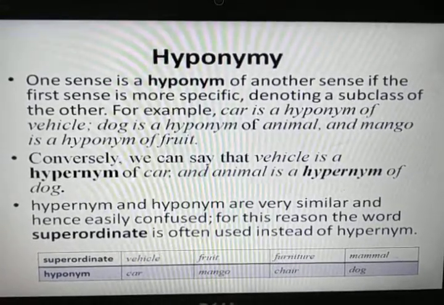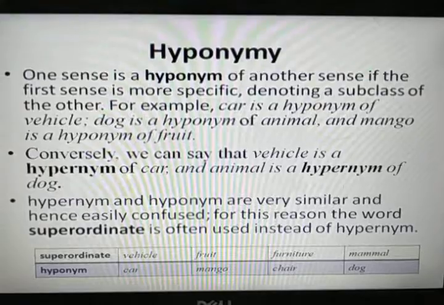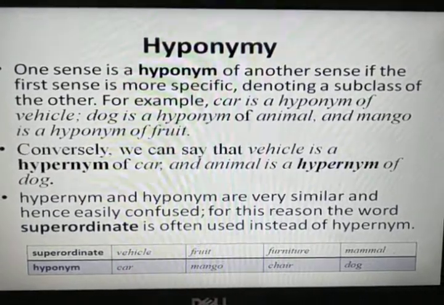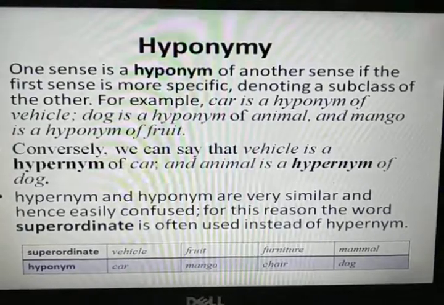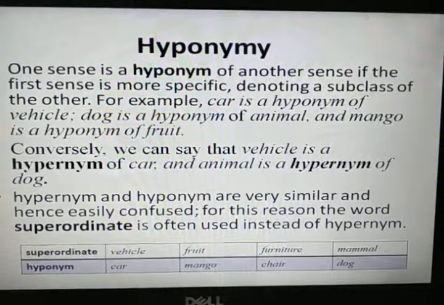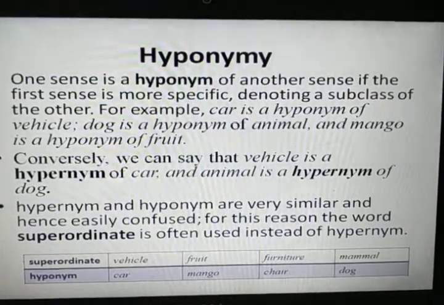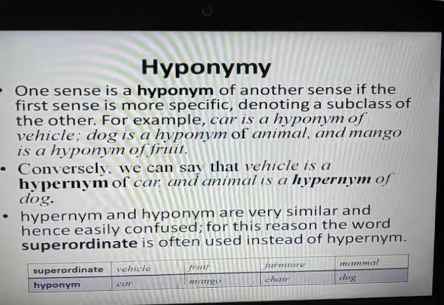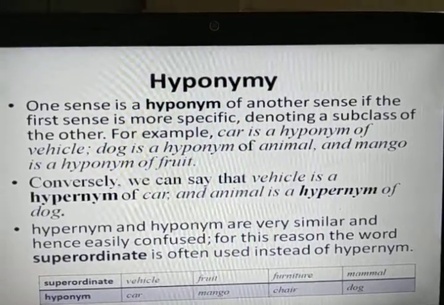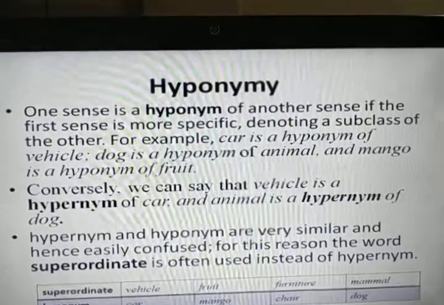Then the last one is hyponymy. One sense is a hyponym of another sense if the first sense is more specific, denoting a subclass of the other. This is called hyponymy. For example, car is a hyponym of vehicle, dog is a hyponym of animal, and mango is a hyponym of fruit.